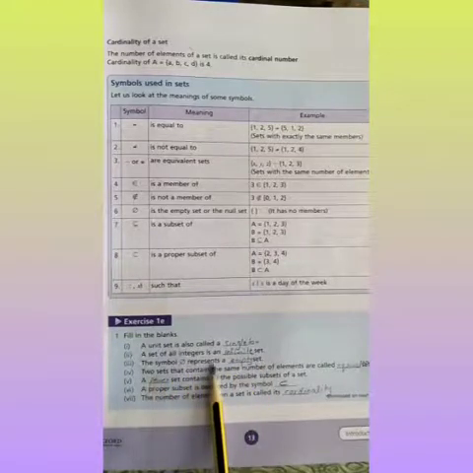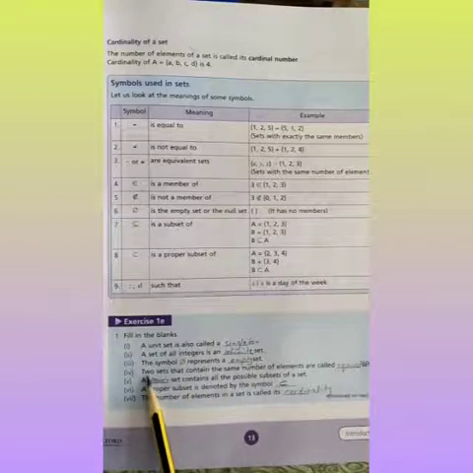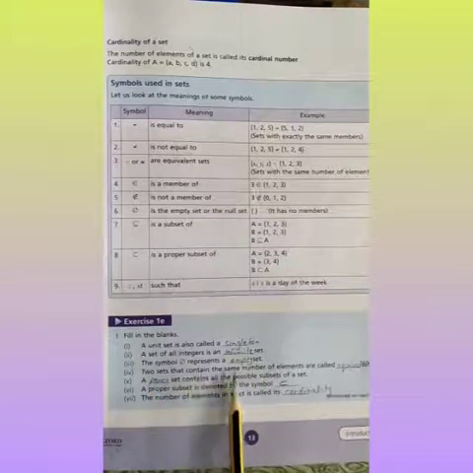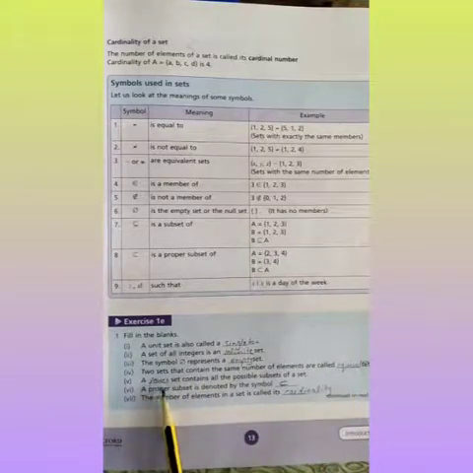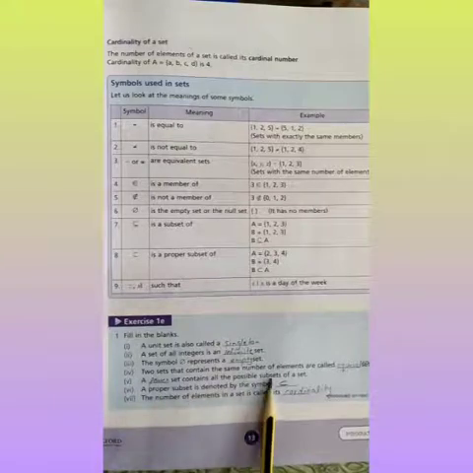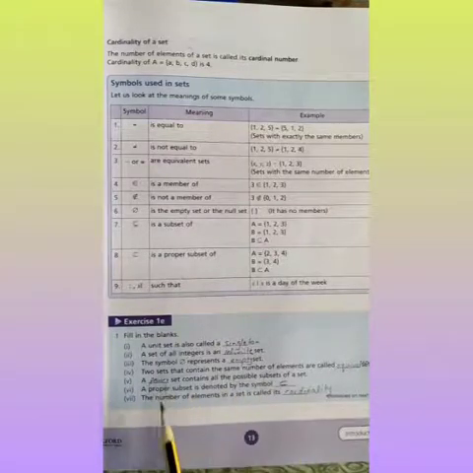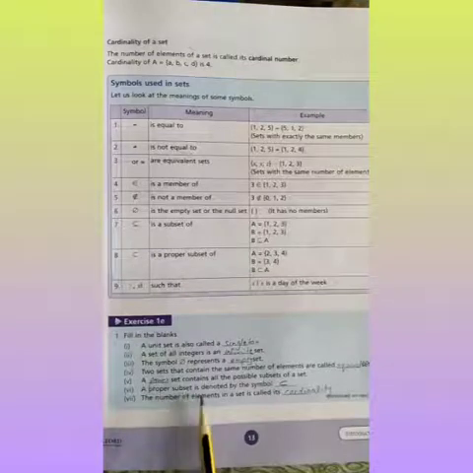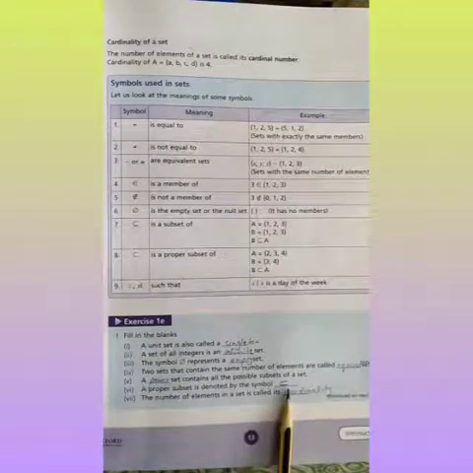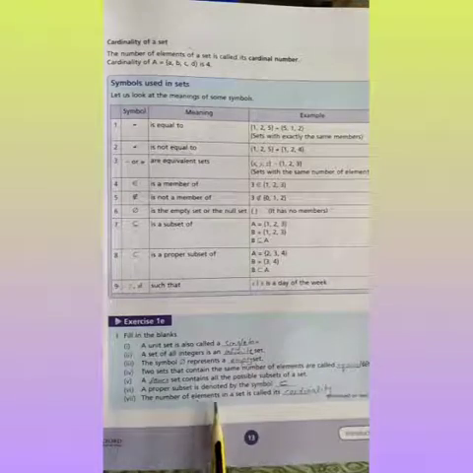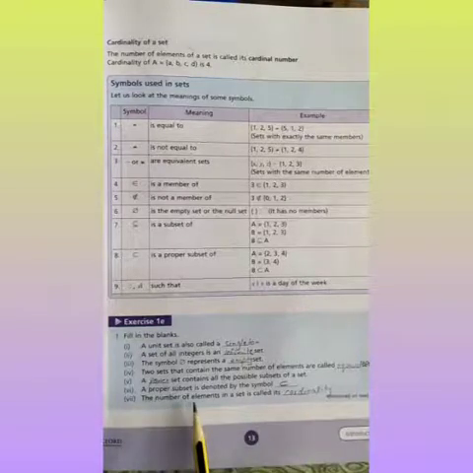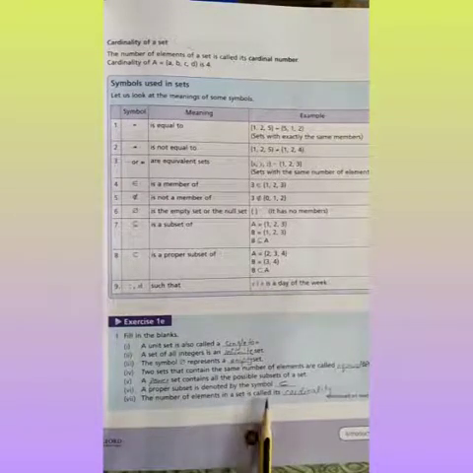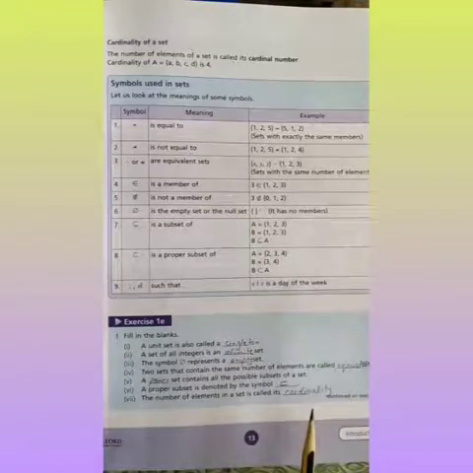The symbol this represents an empty set or null set. Two sets that contain the same number of elements are called equivalent sets. A power set contains all the possible subsets of a set. A proper subset is denoted by the symbol this. The number of elements in a set is called its cardinality.